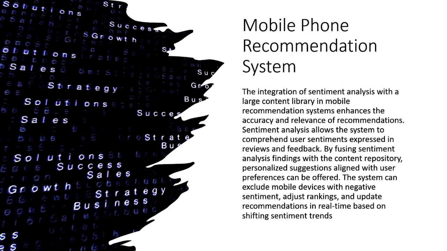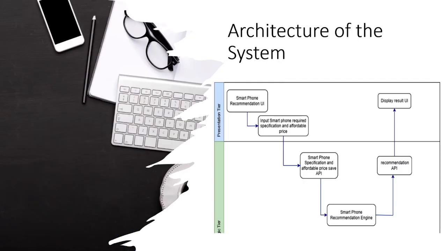Through that, this mobile phone recommendation system works by selecting the required specifications and the affordable price. Then the system filters the phones by a content-based approach. Then through sentiment analysis, it picks the best suggestions in order. Let me walk you through the architecture. You will get a good vision if I do that. Okay, let me show you the architecture.